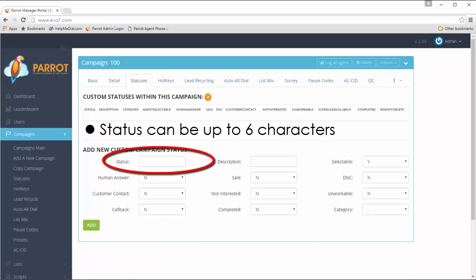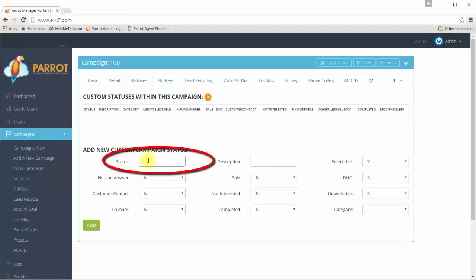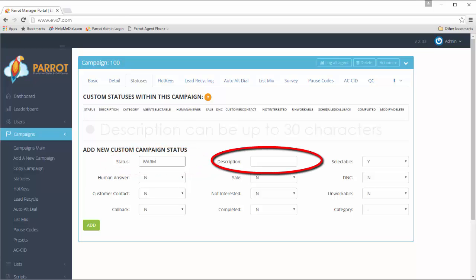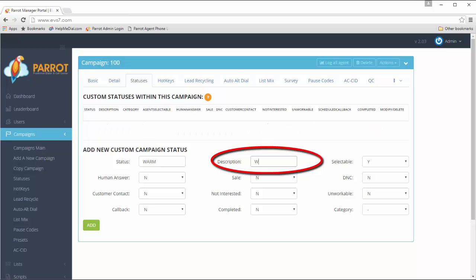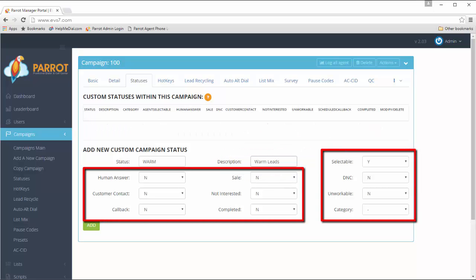The status, or status ID, can have a maximum of 6 characters and can be letters or numbers. For this campaign, I'm going to add a warm status. The description can have a maximum of 30 characters. I'll enter warm leads. Now for the other fields.